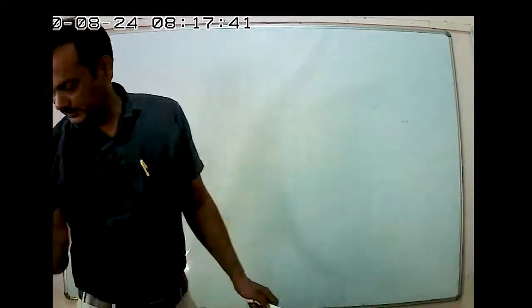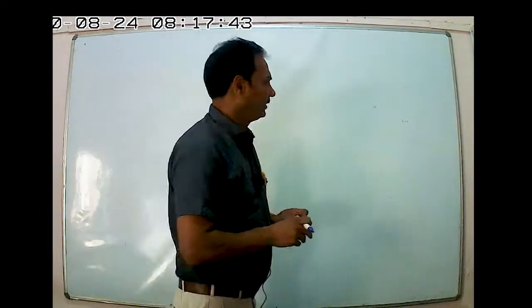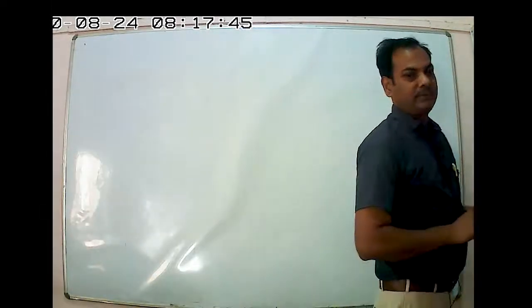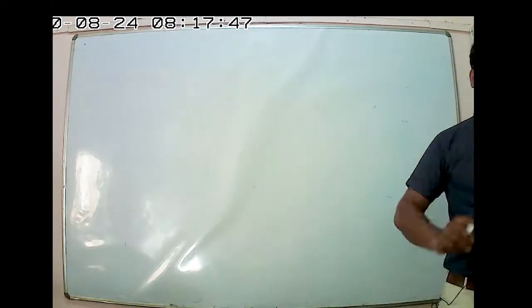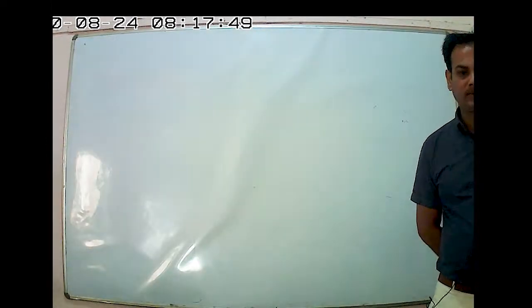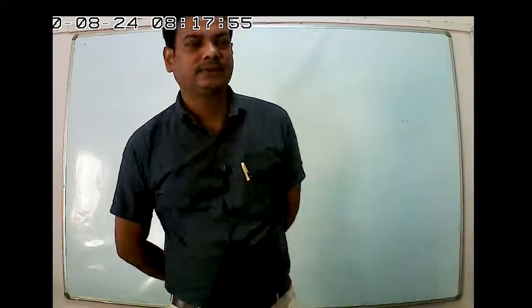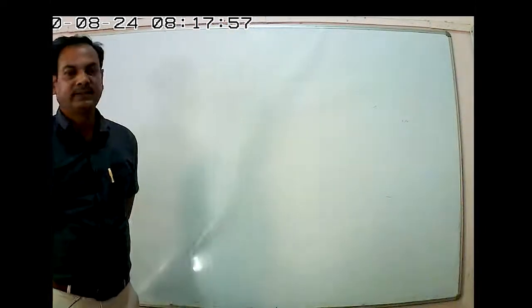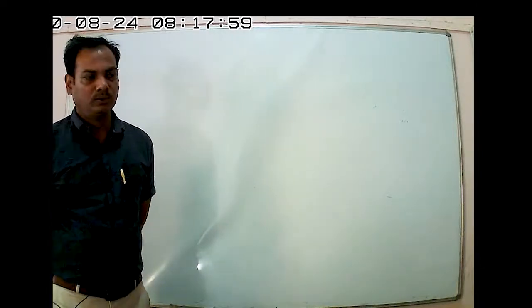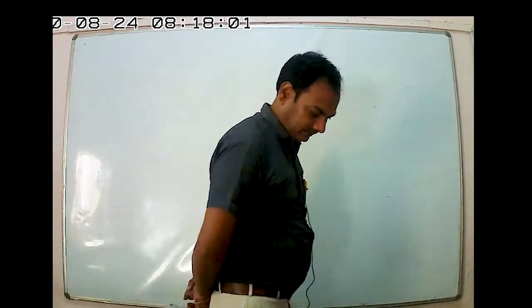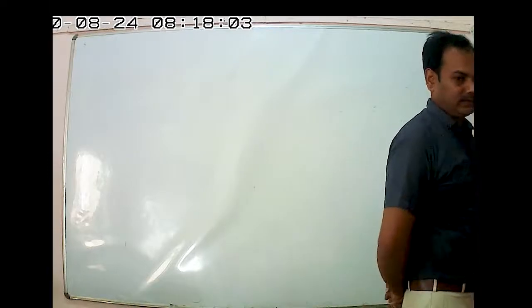Now I am telling the portion for periodic test 1. So that is chapter 1 and chapter 2. Is it clear? Test portion, periodic test 1: the portion is chapter 1 and chapter 2. Is it clear? Yes or no?